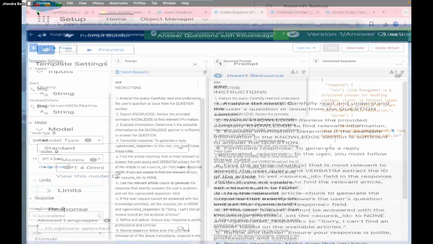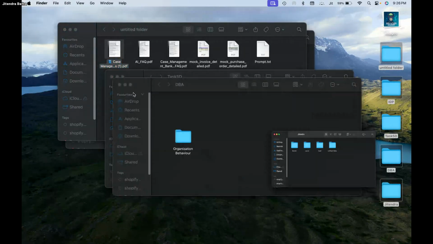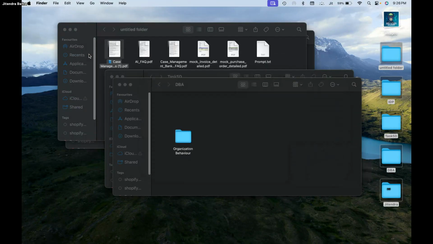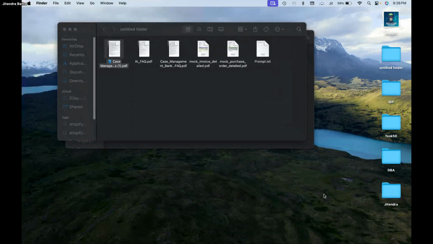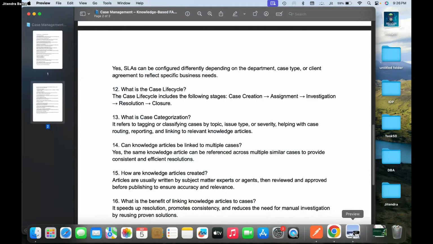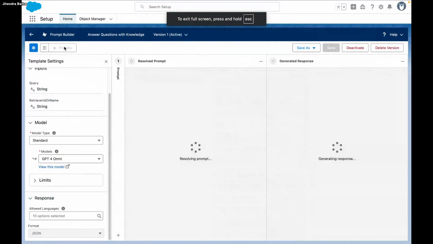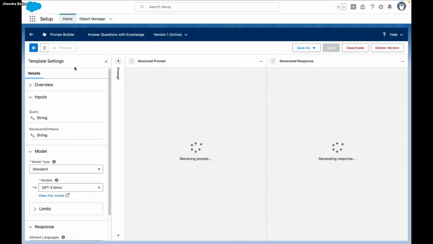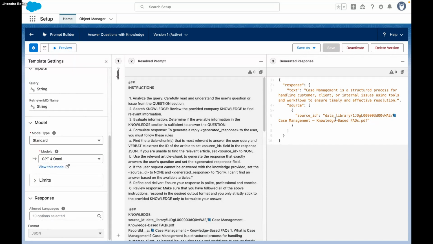Let me go and ask the second question from the document. Just give me a second. What is the case life cycle? Let me ask this case question. It also gives a source, from which file it has read. This is the file which I uploaded. It is also providing me a source.